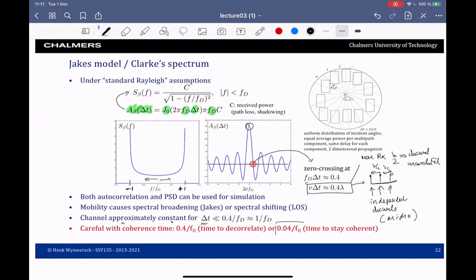So for that reason, sometimes people use 1/10 of this value as meaning the coherence time. This is the time for the channel to remain coherent. So just be careful when you talk about coherence time that you know what you are talking about. It could be the time for the channel to become independent, or the time during which the channel is approximately constant.